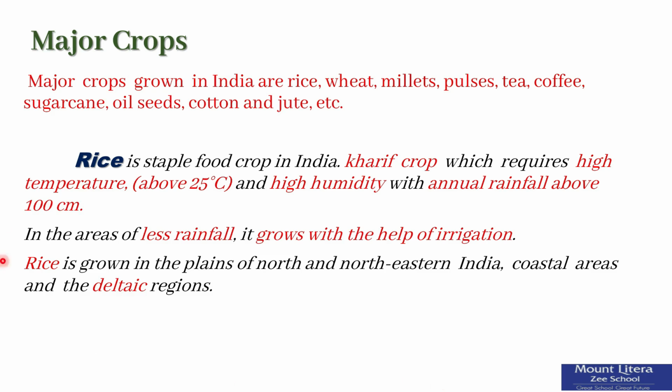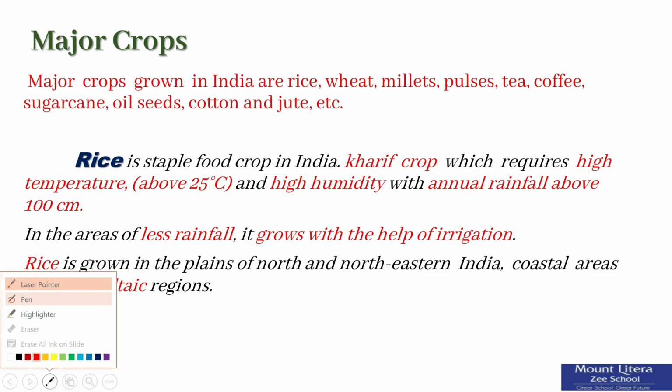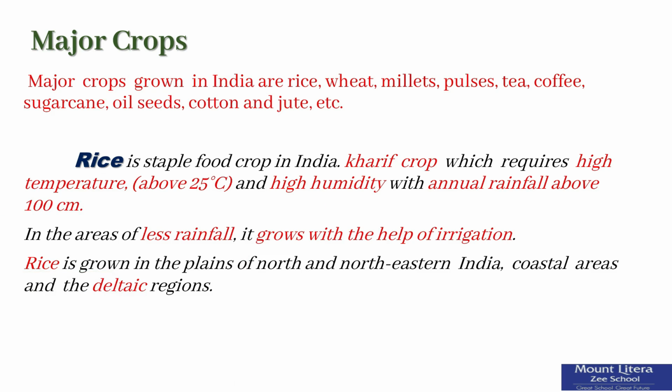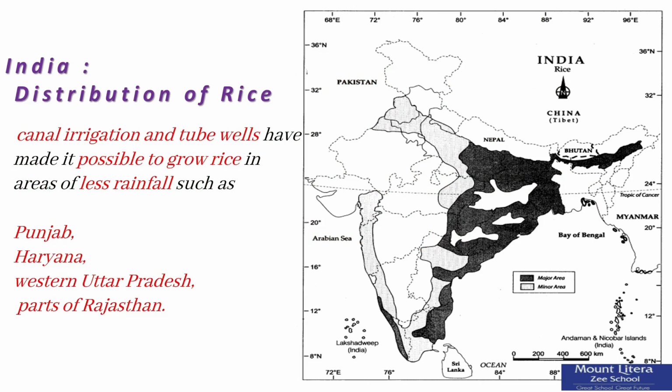Rice. It is the staple food crop of a majority of the people in India. Our country is the second largest producer of rice in the world after China. It is a kharif crop which requires high temperature and humidity. Rice is grown in the plains of north and northeastern India, coastal areas and the deltaic regions. Irrigation has made it possible to grow rice in areas of less rainfall such as Punjab, Haryana and western Uttar Pradesh and parts of Rajasthan. Look at the map. Majority of rice production is in the eastern side.